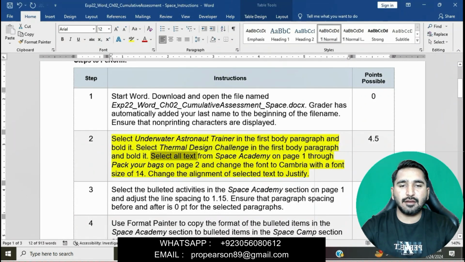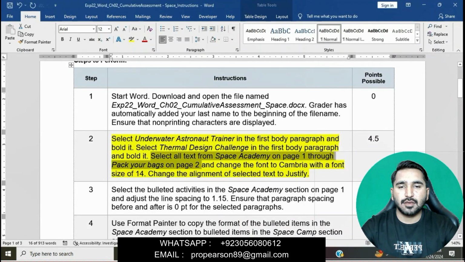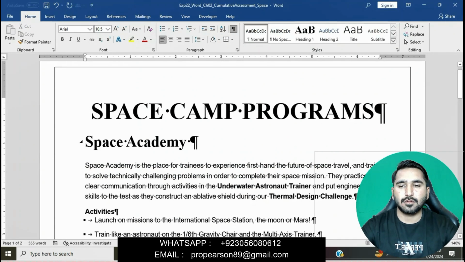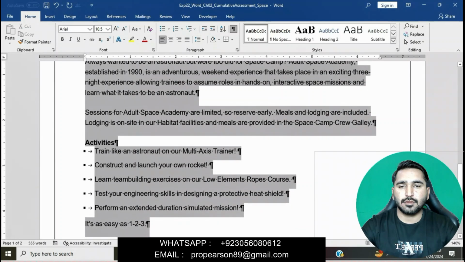Now select all text from Space Academy on page 1 through pack your bags on page 2 and change the font to Cambria with font size 14.